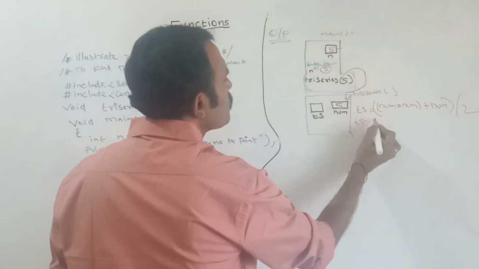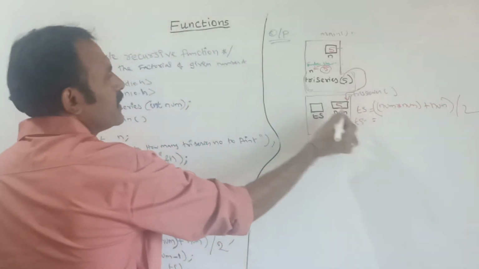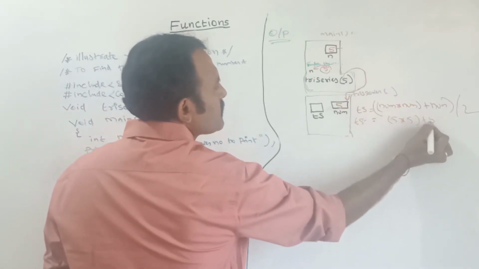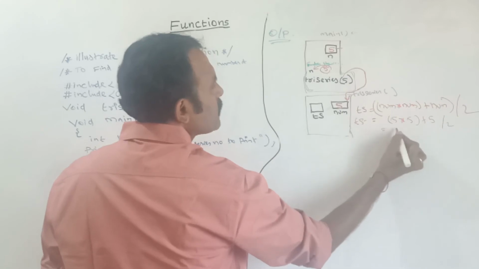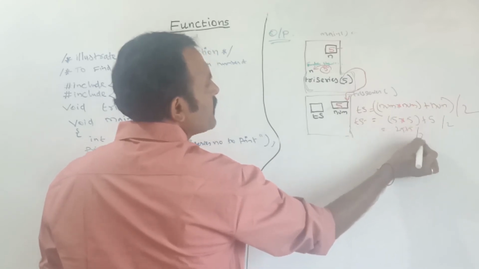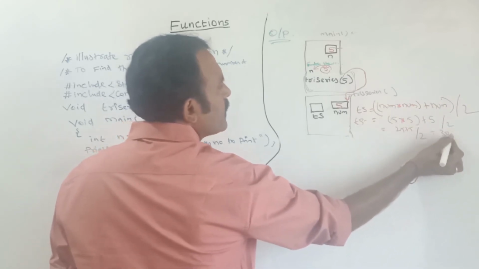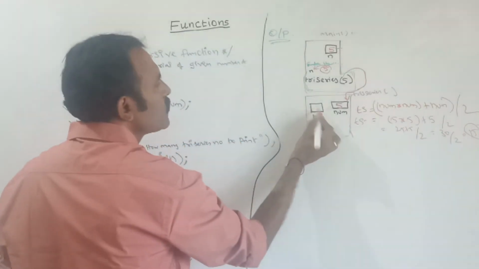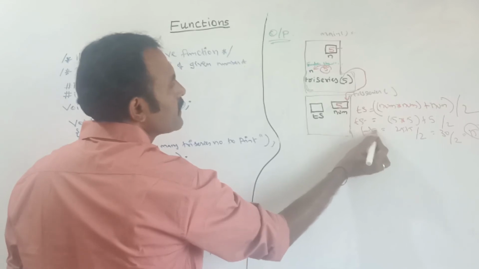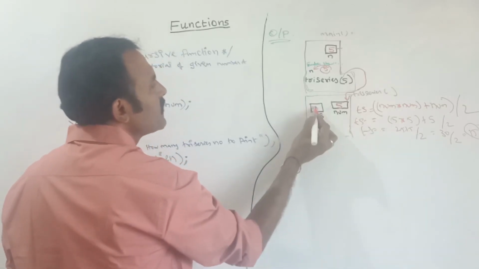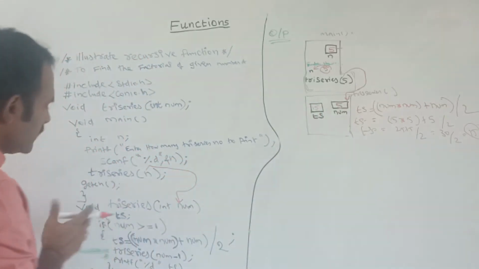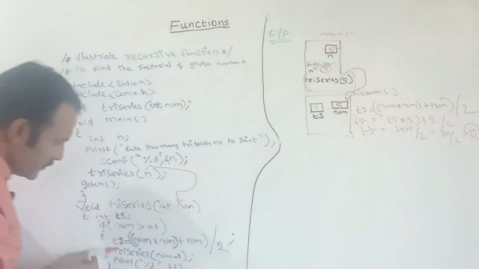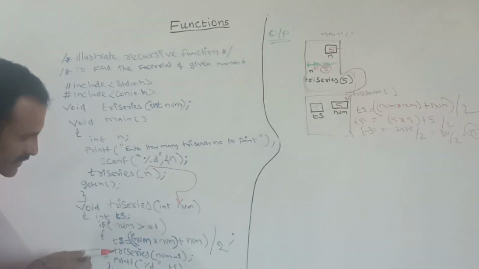TS is equal to num into num, that is 5 into 5 plus 5 divided by 2, that is equal to 25 plus 5 divided by 2, 30 divided by 2, the answer is 15. So this 15 will be stored in where? TS. So TS value is now how much? 15. Next, in this step, after calculating this TS value, the controller will go to the next step.